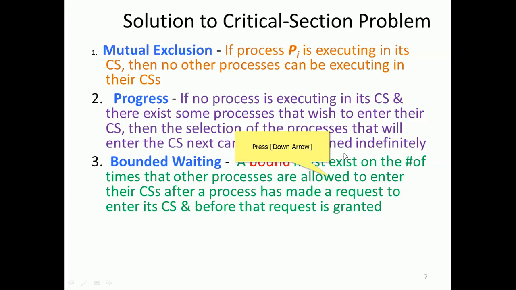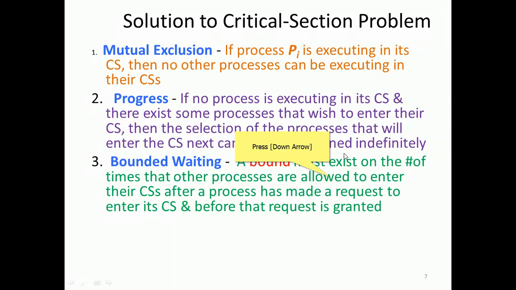So before giving permission, we have to check thoroughly. Mutual exclusion: if somebody is there, nobody else should enter. Then progress: it should be in order, and he should not continuously enjoy the critical section. We have to exercise certain principles so that everybody gets a turn and it is not postponed. For bounding, we can put a restriction: if somebody goes 10 times, we will not allow it. So we have to declare that before the request is granted.